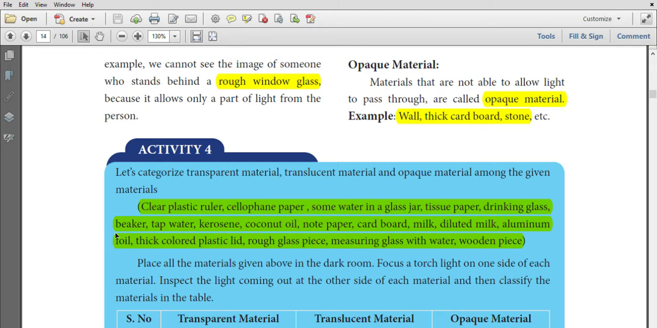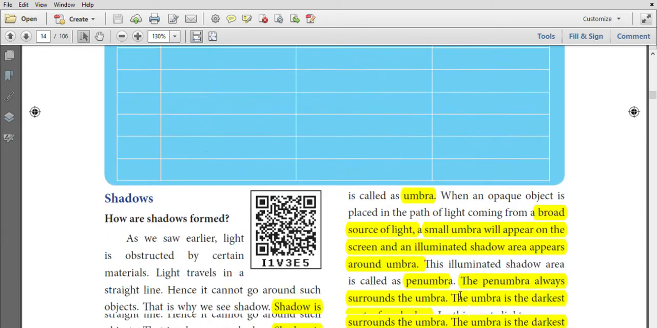Aluminium foil is opaque material. A thick colored plastic lid is opaque material. A rough glass piece is translucent material. A measuring glass or jar is transparent material. A wooden piece is opaque material.